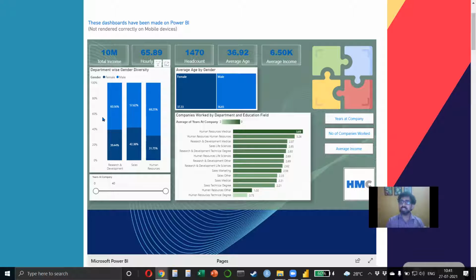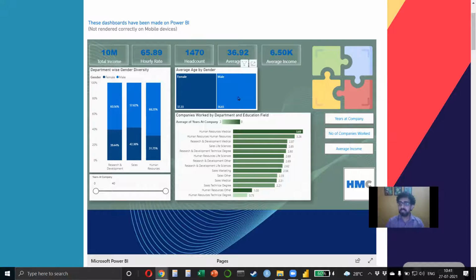The first and the biggest number for an organization in HR is to look at the total expense. That means, what is the total salary that is being paid out every year? And that amount is $10 million. The average hourly rate for all the people is 65.89. There are 1,470 people. The average age of employees across the organization is 36.92, so about 37 years. And the average income is $6,500.